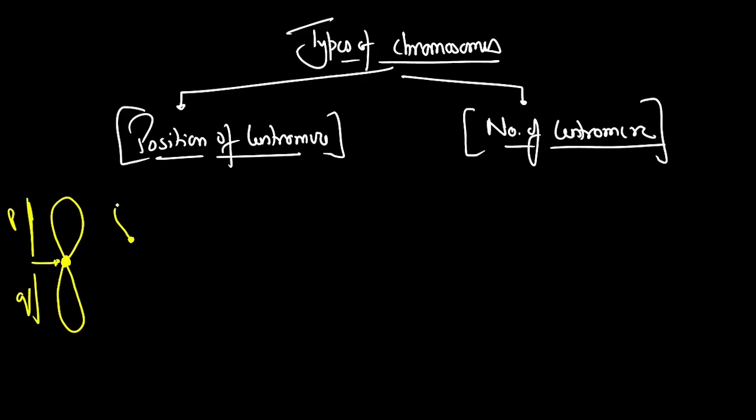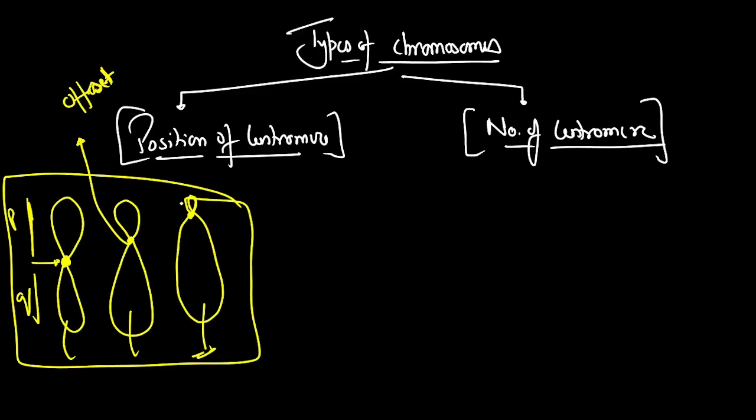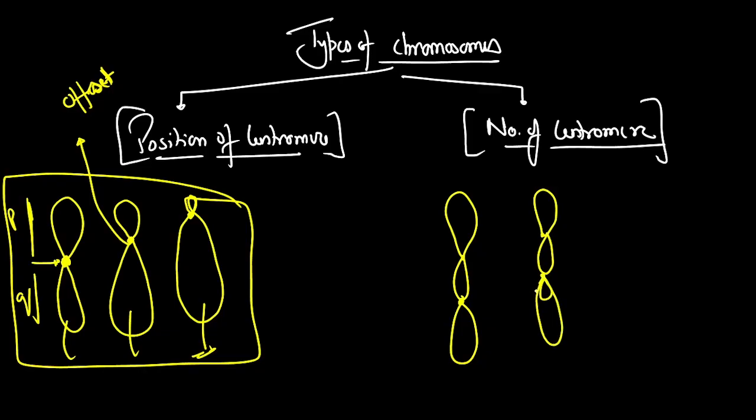There might be some structure where the centromere is slightly offset. यहाँ पर terminology over here you have to use this terminology of offset, slightly offset like this. Or you might find the chromosome is highly offset like this. And what do we call these types of chromosomes then? I'll be letting you know. ठीक है, अभी तो इस टाइप के स्ट्रक्चर्स आपको देखने को मिल सकते हैं, right? In number of centromere, you will find how many centromeres are present. Is only one centromere present, two centromeres present, or three centromeres present? Like this it can happen.